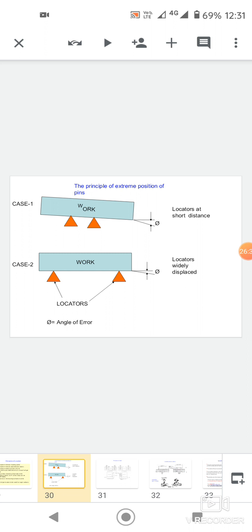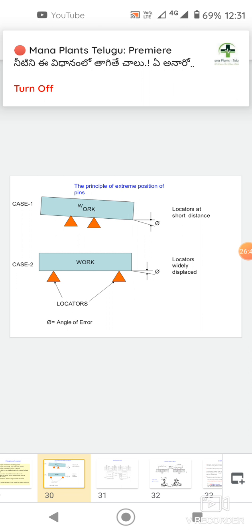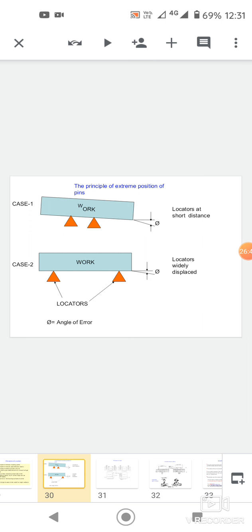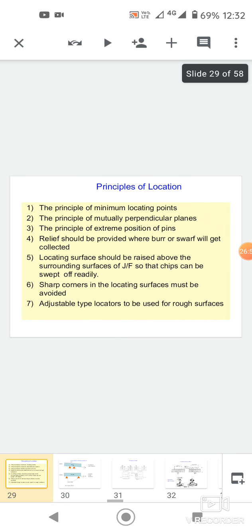And principle of clamping. One of the most important features of any jigs and fixture is to clamp the workpiece in a fixed position. The following factors are to be considered for efficient clamping of workpiece.